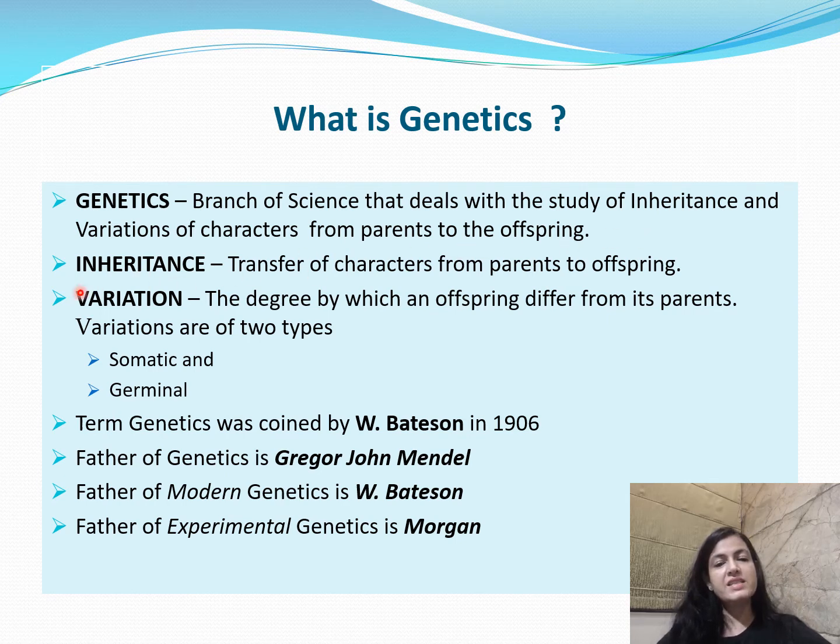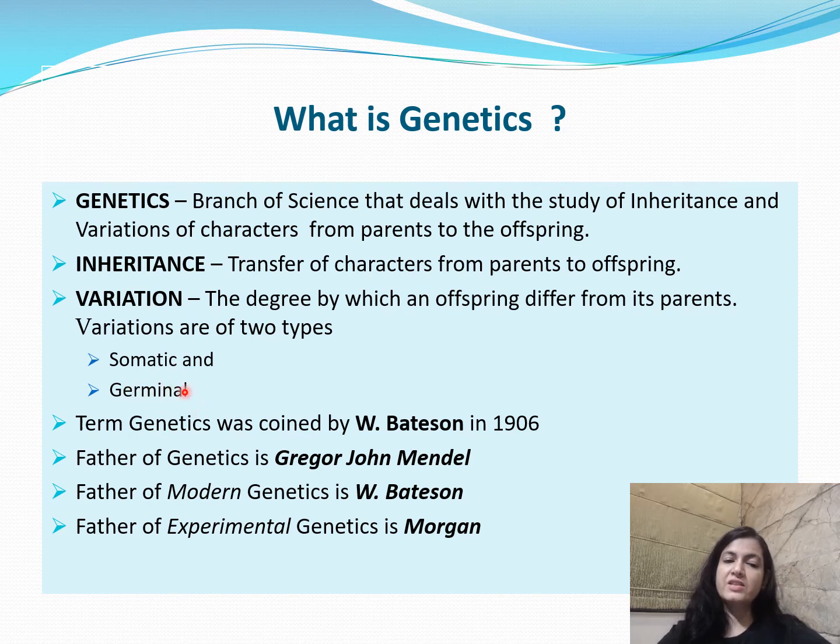So inheritance is the transfer of characters from parents to the offspring, and it is also known as heredity. What do we mean by variation? Variation is the degree by which any offspring differs from its parents. Variations again are of two types: somatic variations and the germinal variations.